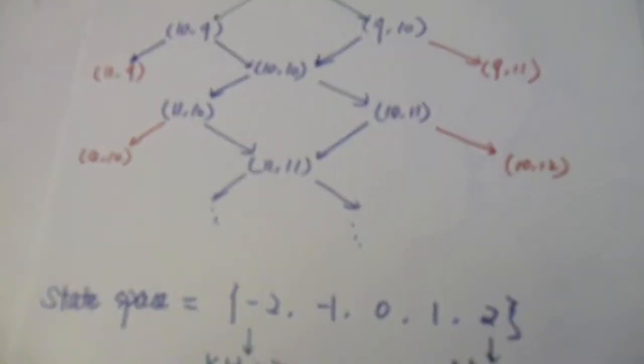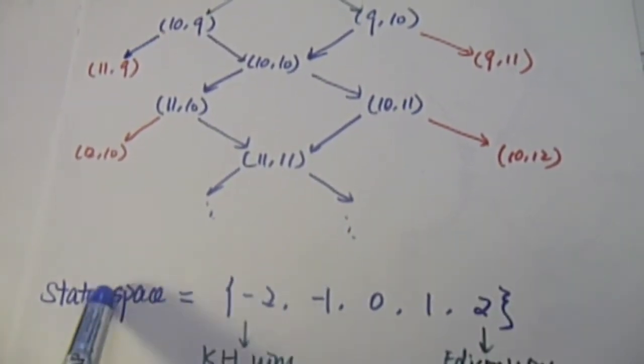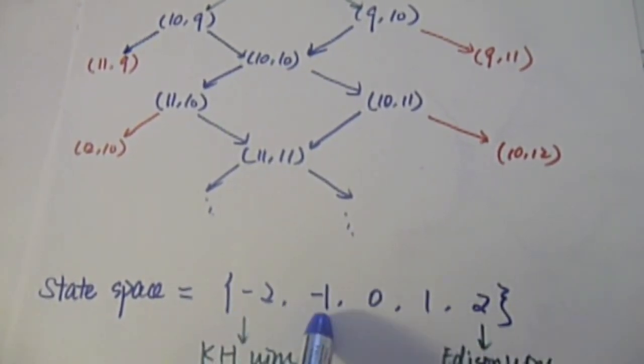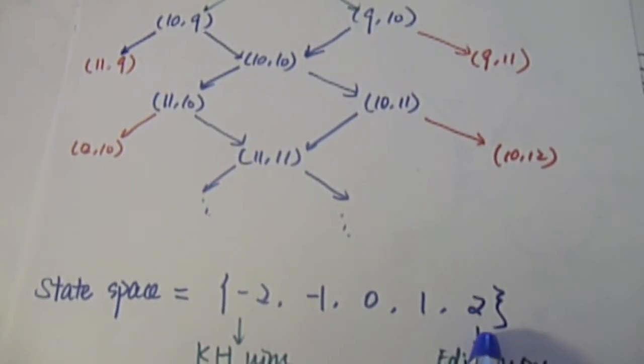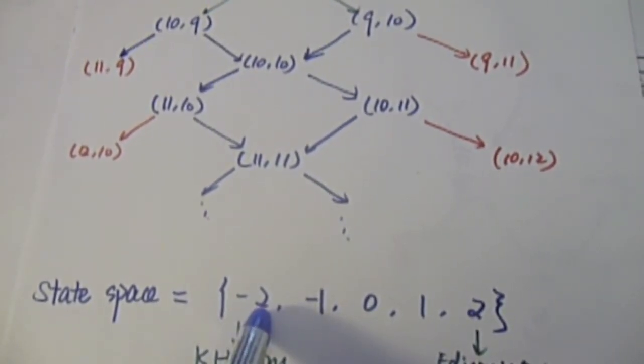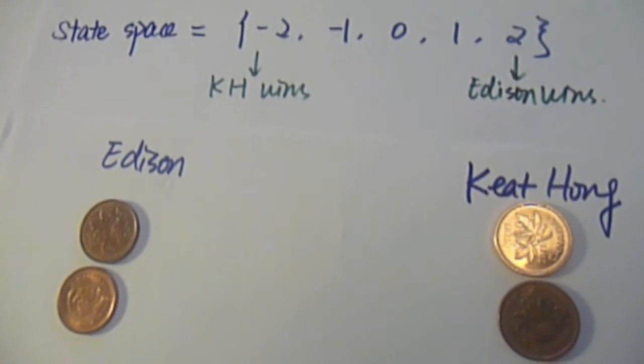Instead of looking at the scores, we can classify the states by how much Edison leads. Hence, the states are -2, -1, 0, 1, and 2. Keat Hong will win if the process reaches -2, and Edison will win if the process reaches 2. This is called a gambler's ruin problem.